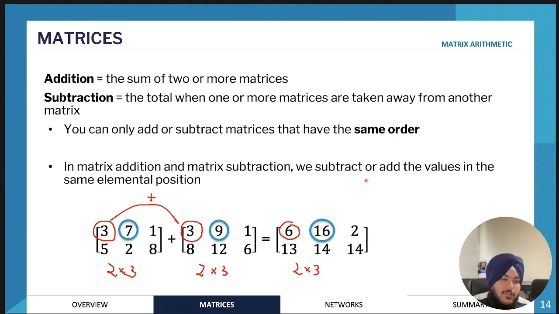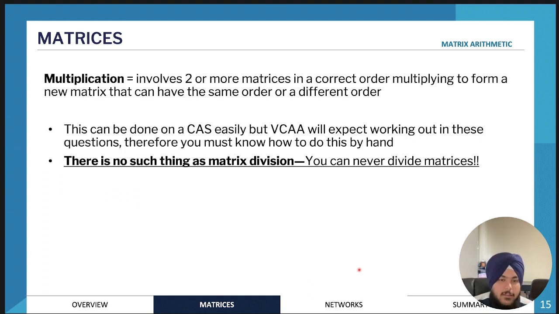Same for subtraction. Subtraction is exactly the same. If this was subtraction instead, we would just do 3 minus 3 instead of 3 plus 3, and the position would just be row 1 and column 1 for the answer, which would be 0 in this case. And that's how you would do matrix addition and subtraction. So let me know if you have any questions so far in the chat.